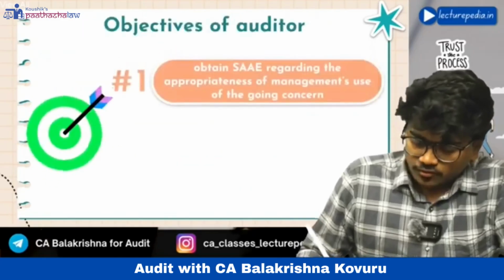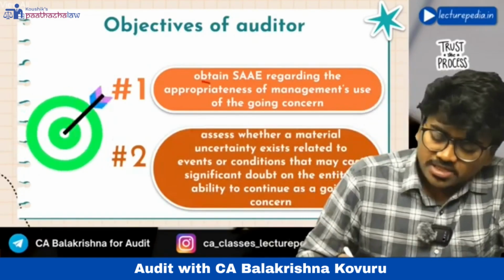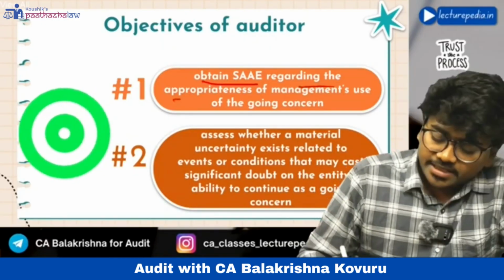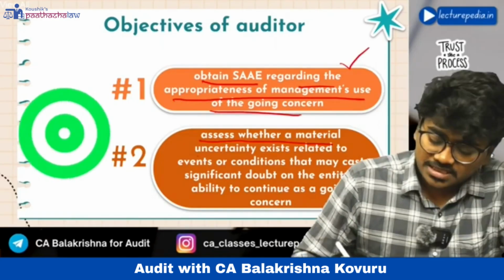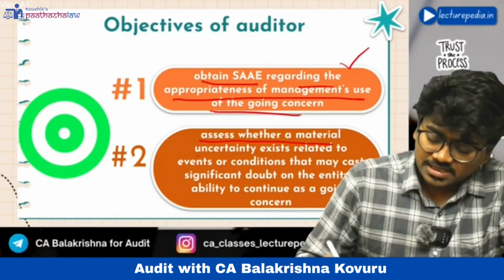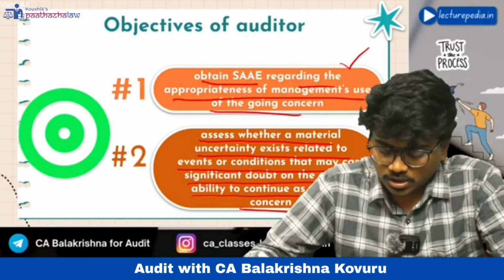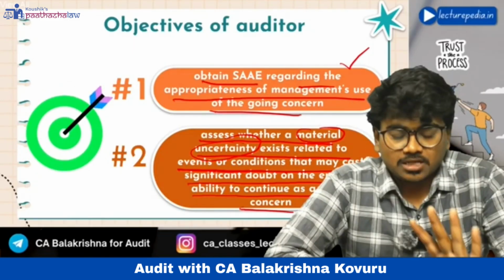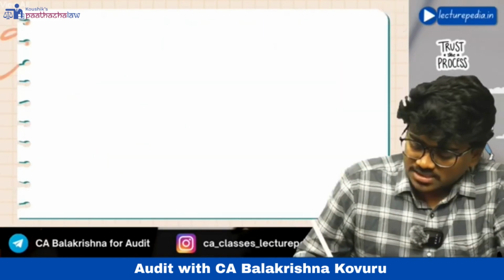Now, objectives of the auditor. What are the objectives of the auditor as per this SA 570? To obtain sufficient appropriate audit evidence regarding appropriateness of management's use of going concern. Okay, just now I have told you this point. Next, assess whether material uncertainty exists related to events or conditions that may cast significant doubt on the entity's ability to continue as a going concern. What are these material uncertainty events or conditions? We will see. There are three types of such conditions: financial, operational, and other. We'll also see some examples for these conditions.